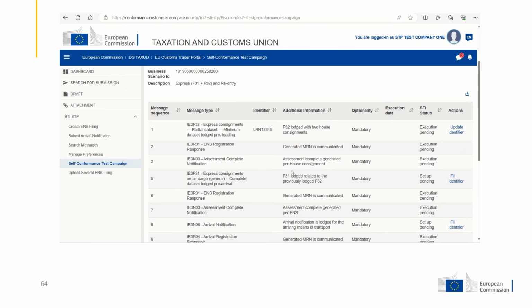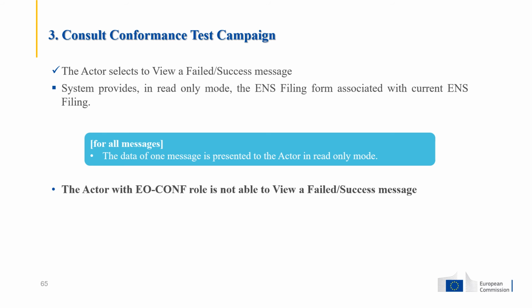Then the actor selects to view a failed or success message. The system will provide, in read-only mode, the ENS filing form, which is associated with the current ENS filing. The data of this message is presented to the actor in read-only mode, and the actor with the EO configurator role is not able to view a failed or a success message.